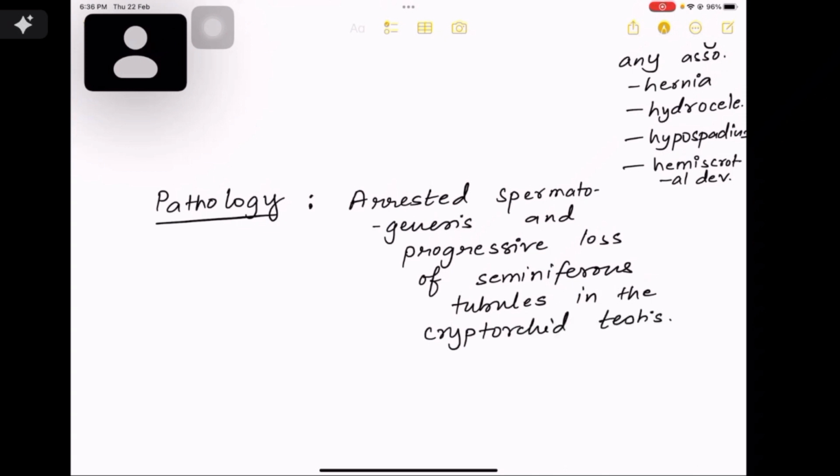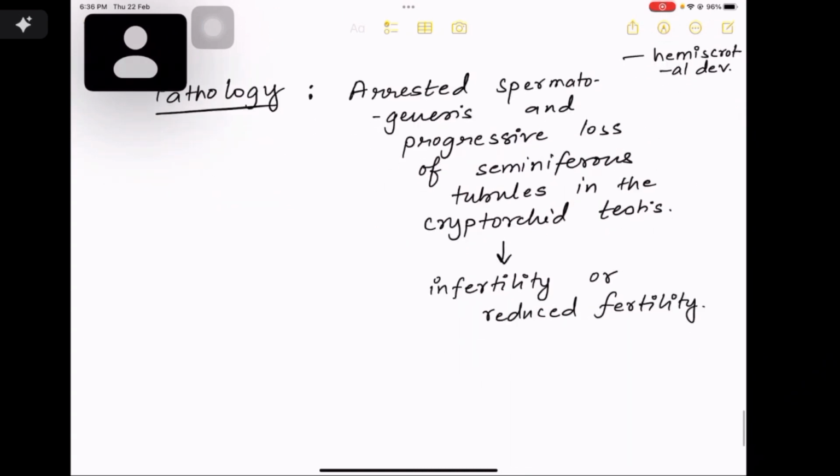Now let us study the pathology of undescended testis. So basically, spermatogenesis arrest हो जाता है and there is progressive loss of the seminiferous tubules in the cryptorchid testis. इससे क्या होगा? Patient को infertility होगा or there is reduced fertility.